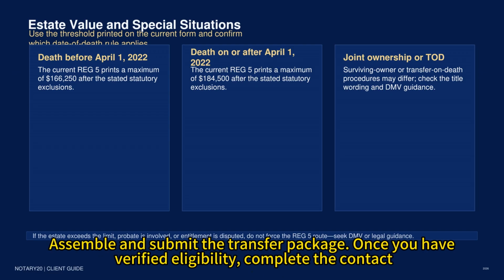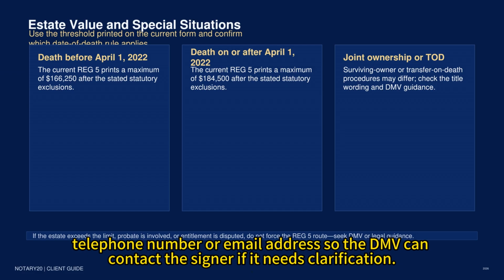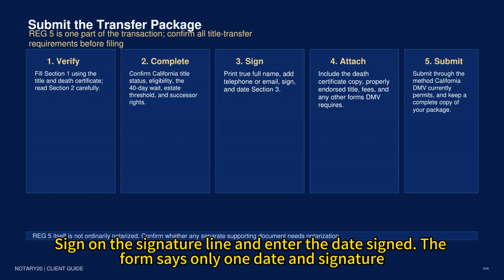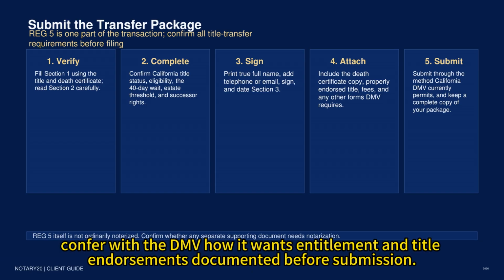Assemble and submit the transfer package. Once you have verified eligibility, complete the contact and signature area in Section 3. Print the signer's true full name. Enter a reliable telephone number or email address so the DMV can contact the signer if it needs clarification. Sign on the signature line and enter the date signed. The form says only one date and signature are needed, even though it provides additional lines. If multiple successors are involved, confer with the DMV on how it wants entitlement and title endorsements documented.